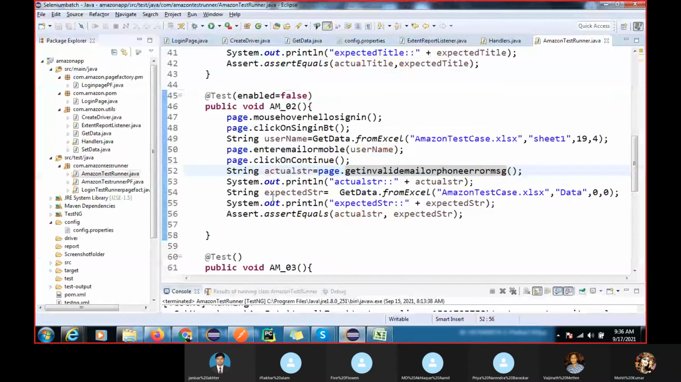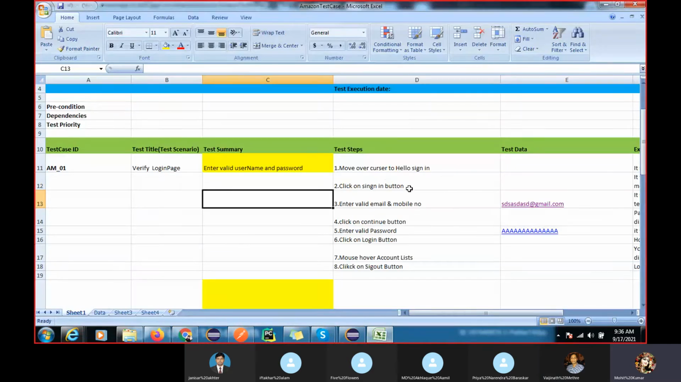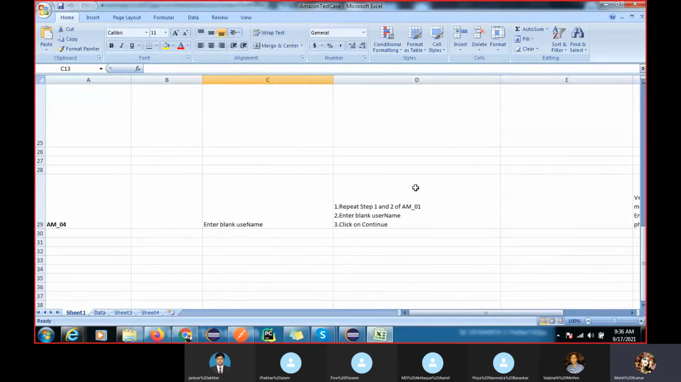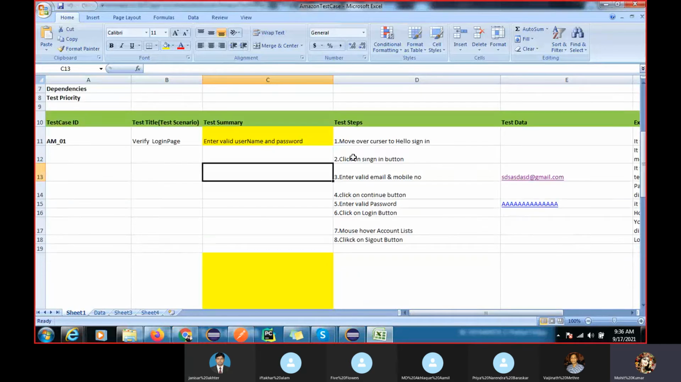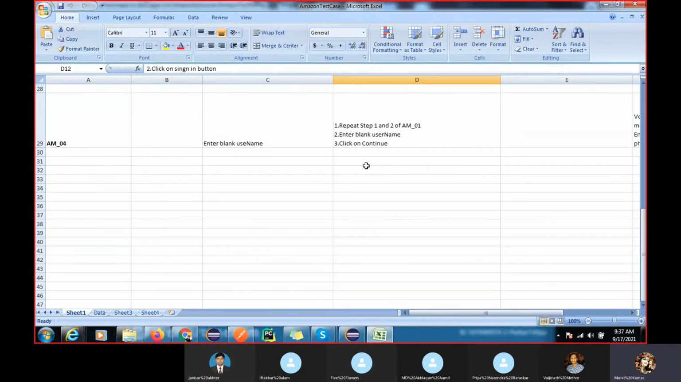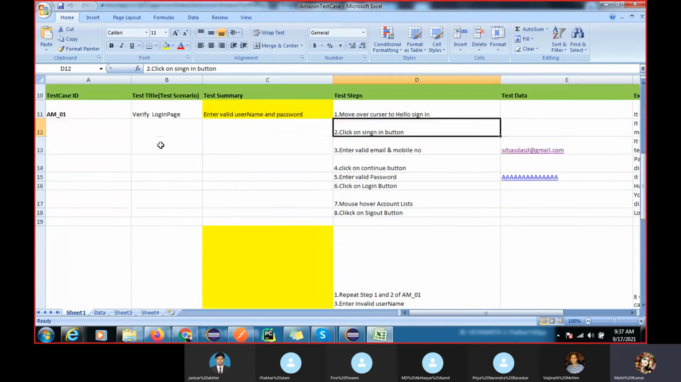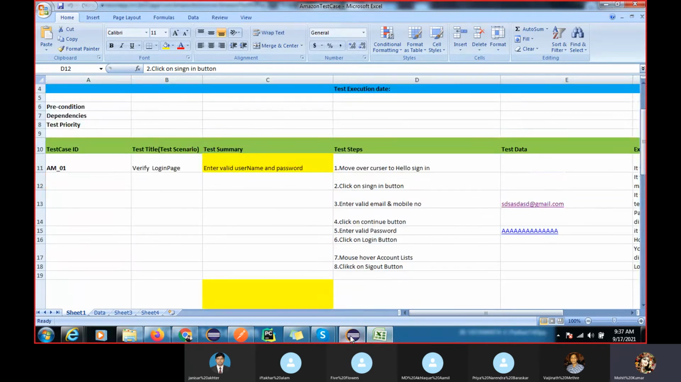Understood, right? This is simple to understand, because we have already done it. Then after that, when you are confident, you can pick any website, write the manual test cases, and automate them.